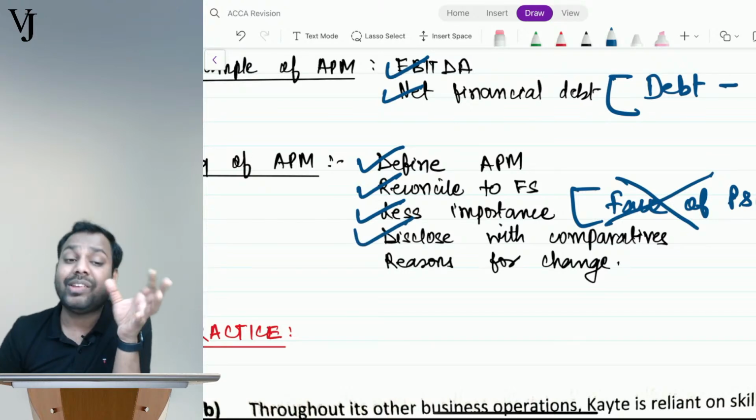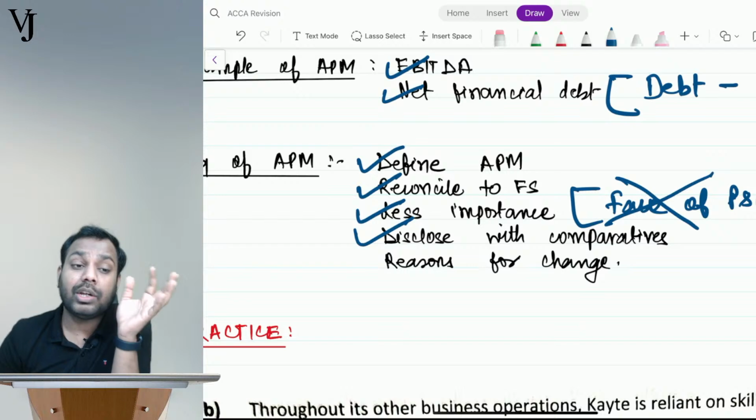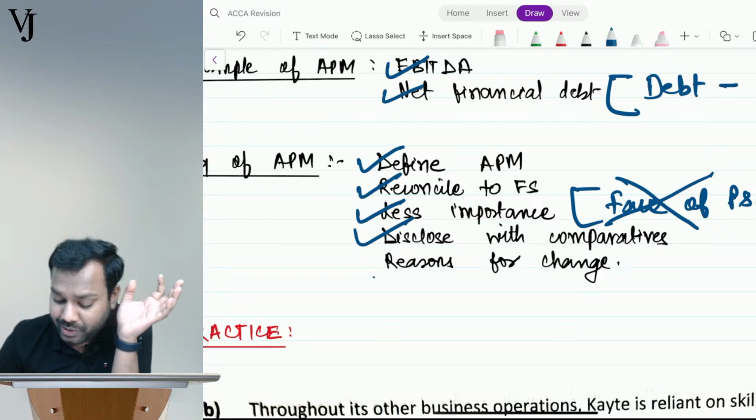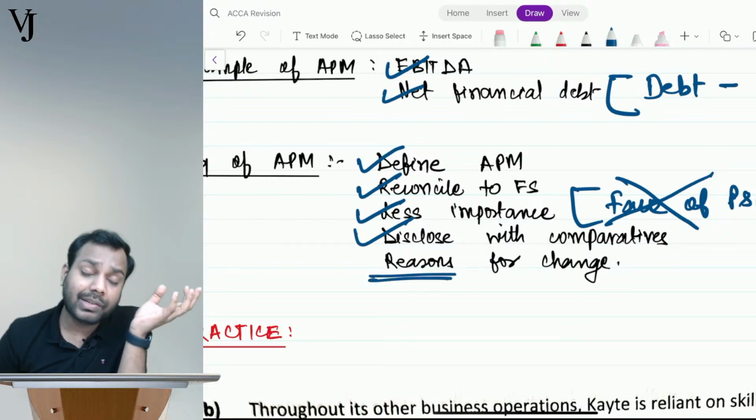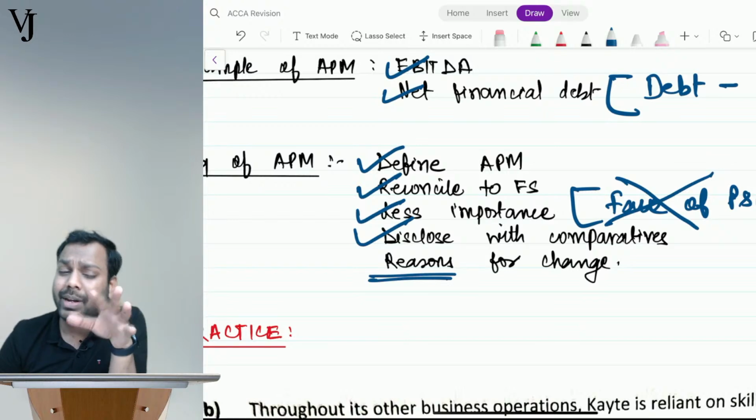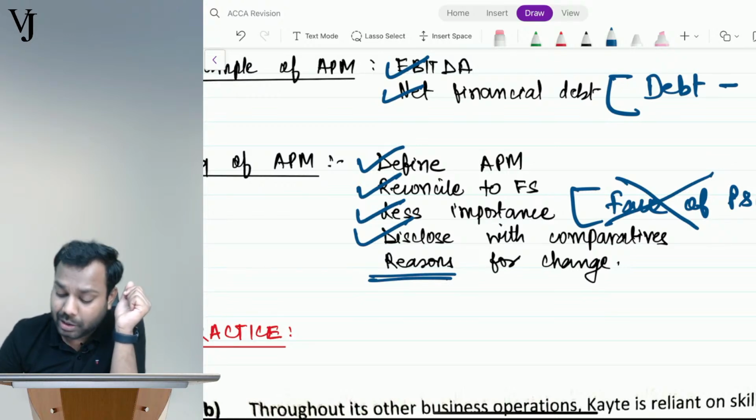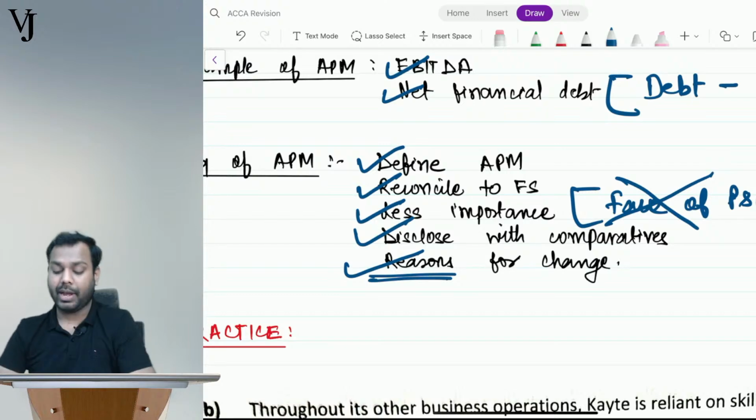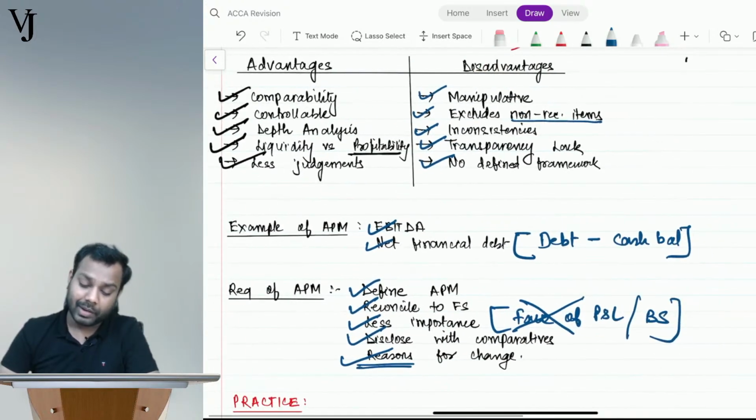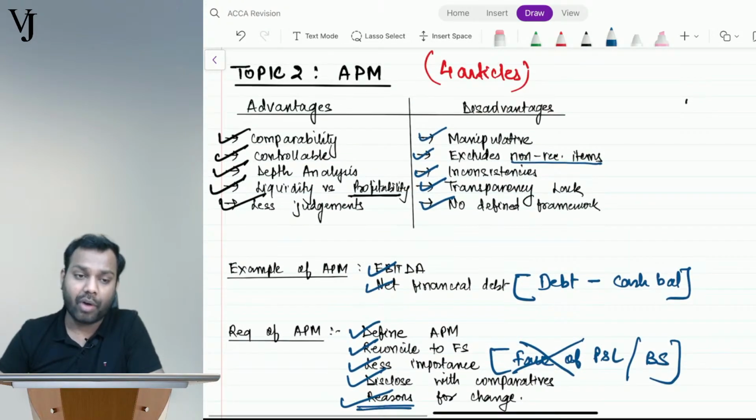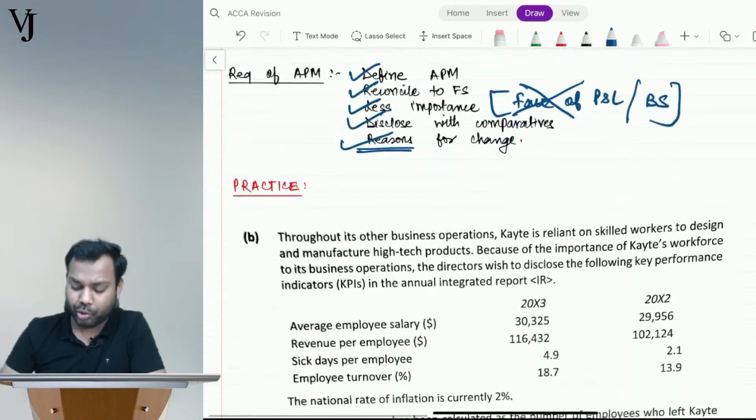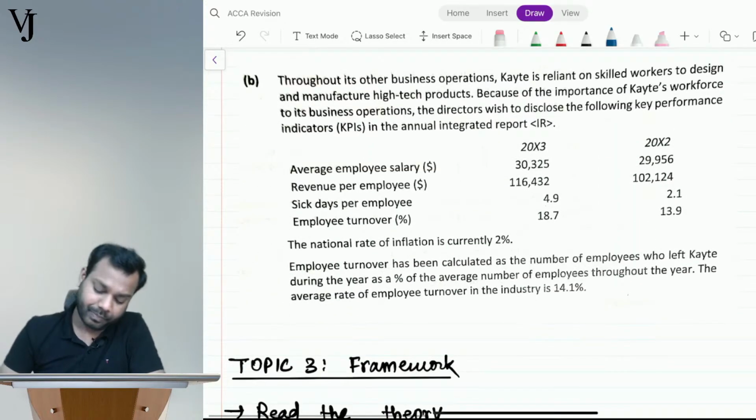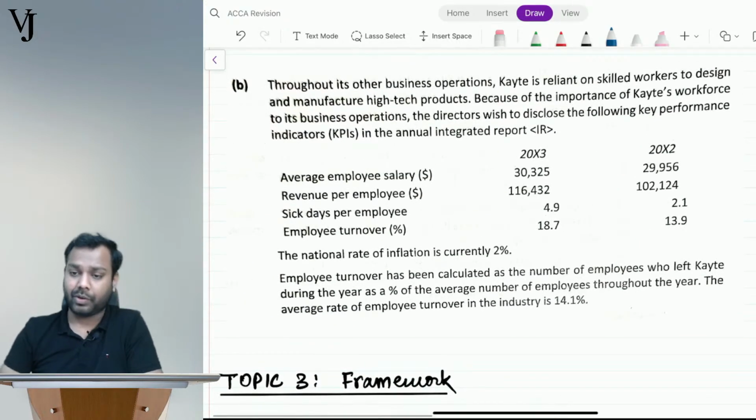If you are changing the formula, state the reasons. If last year you gave gross profit margin but in the current year you are not giving it, write the change and write why. So these are certain requirements revolving around APM. Let's take up a question on APM and discuss it.